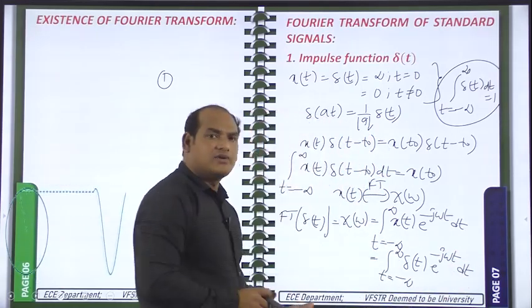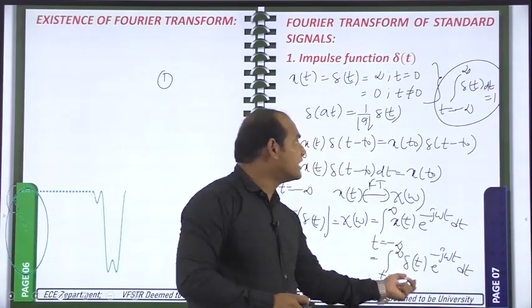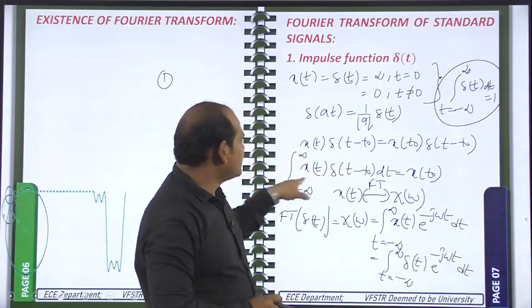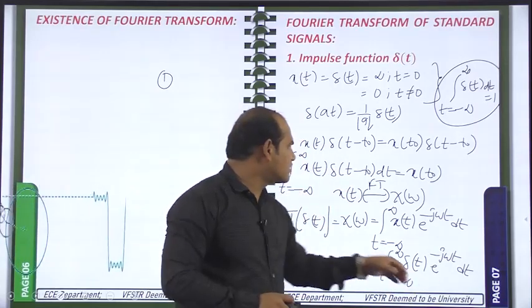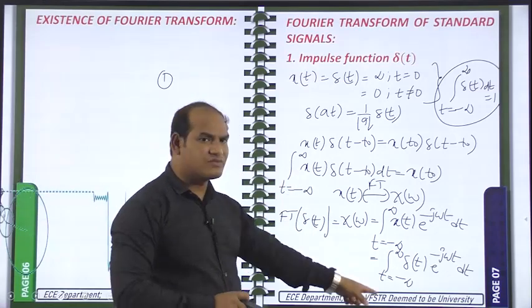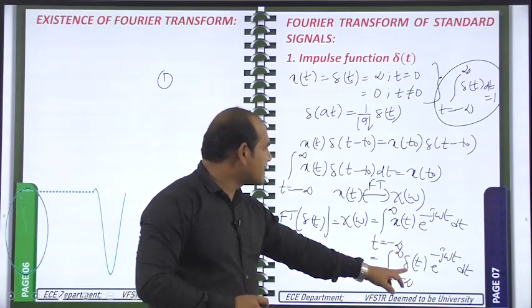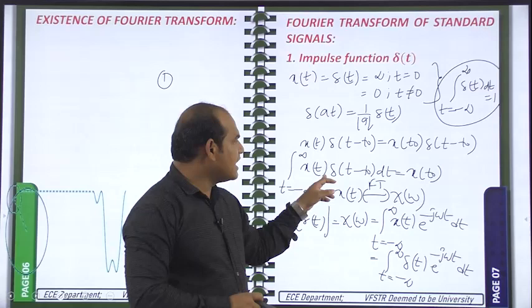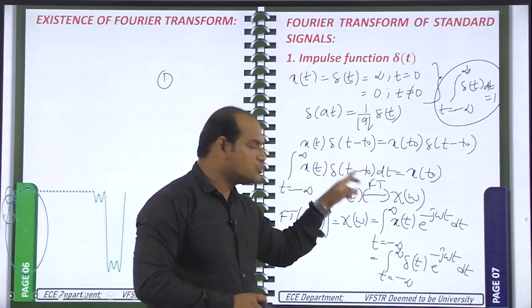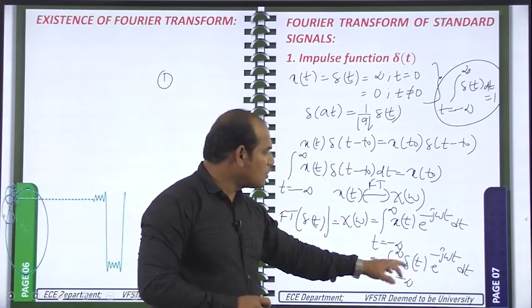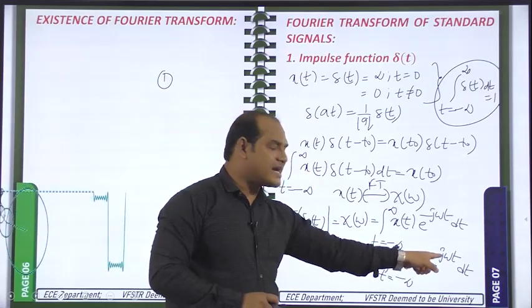Now this integral we have to solve. This is exactly looking like this particular formula. This equation is looking like this equation. The integral, t is changing from minus infinity to plus infinity. In place of del of t, here also del of t is there, del of t minus t naught. So if you compare these two, you will get t naught is equal to 0 and x of t is nothing but e power minus j omega t.